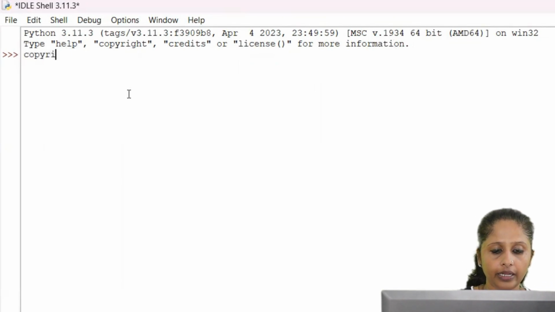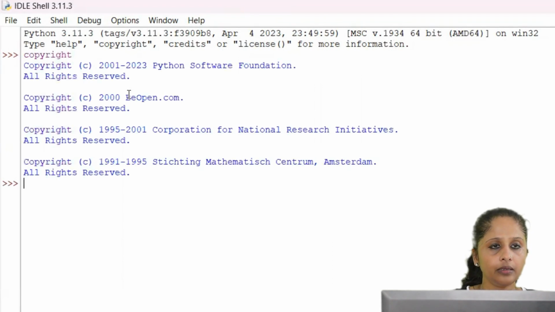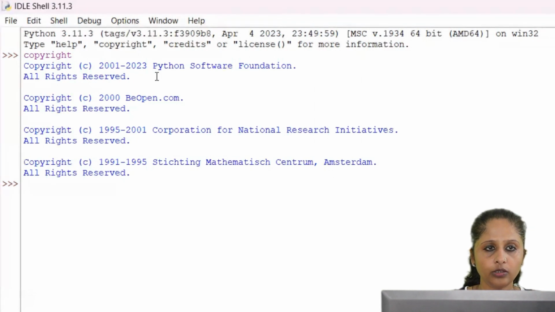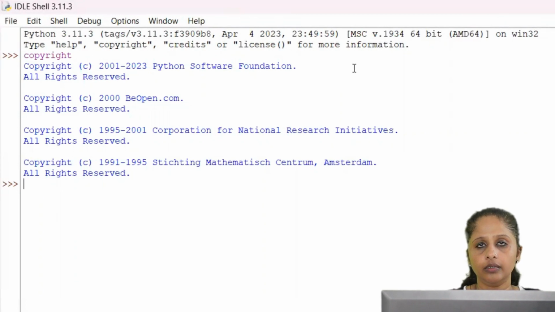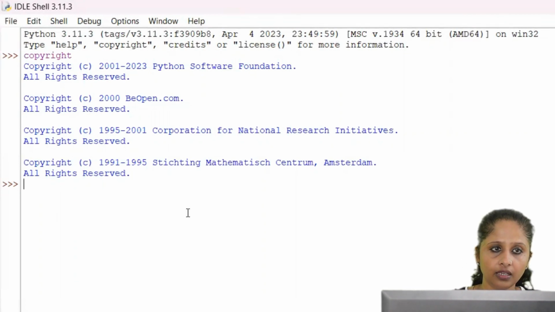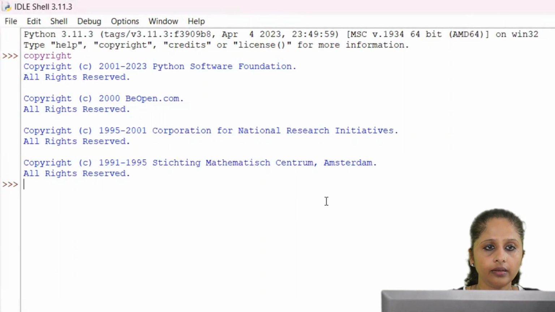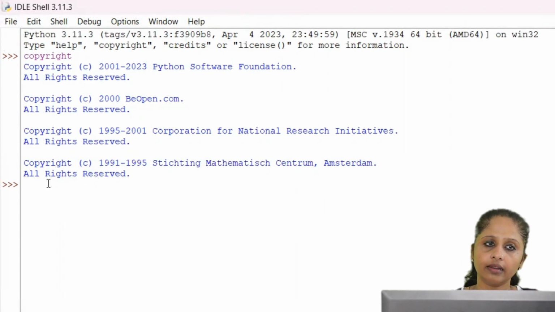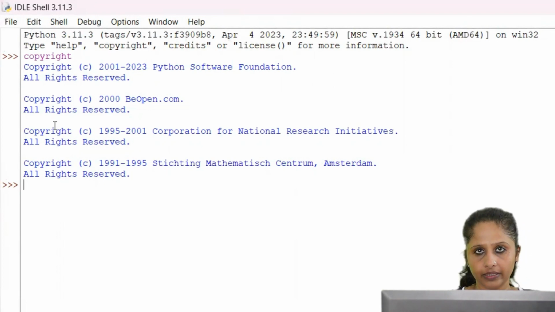Suppose I am typing copyright, type copyright and press enter. You can see copyright 2001-23 Python Software Foundation. All rights reserved. So all these things are written here. In the same way, if you want license, credits or help, whatever you want, you can type it there.